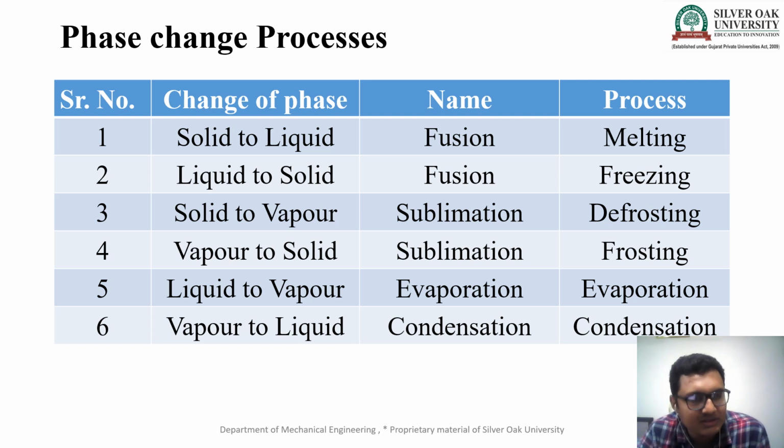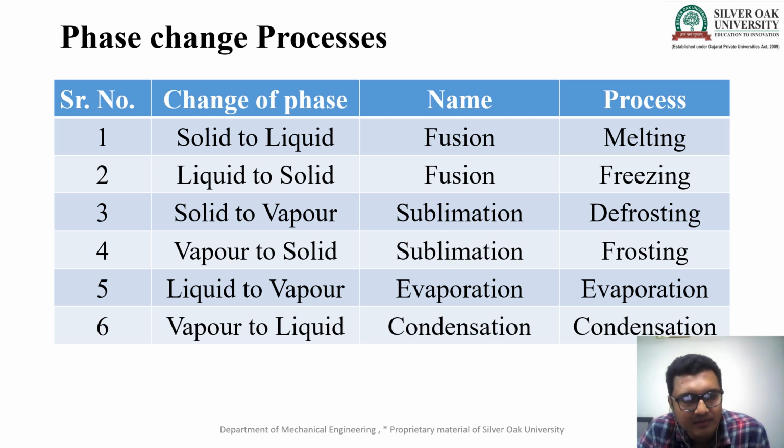Now here you can see the phase change processes. Here I list the six processes: the name of the process and what the process is. First, converting from solid to liquid, the process name is fusion, and it is called the melting process. Second, liquid to solid: it is also called fusion, but the process is called freezing.